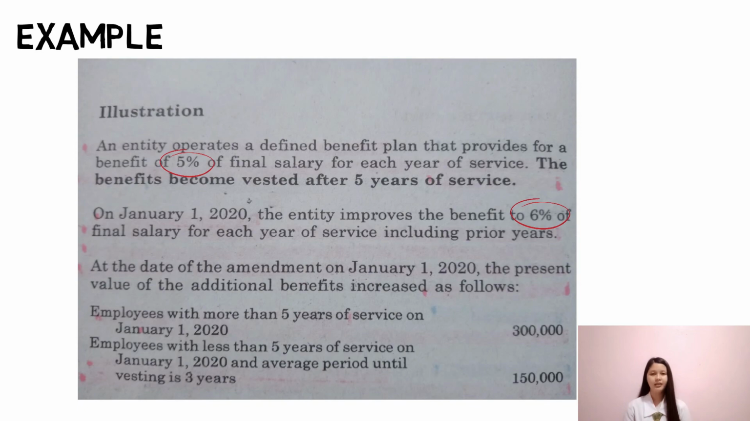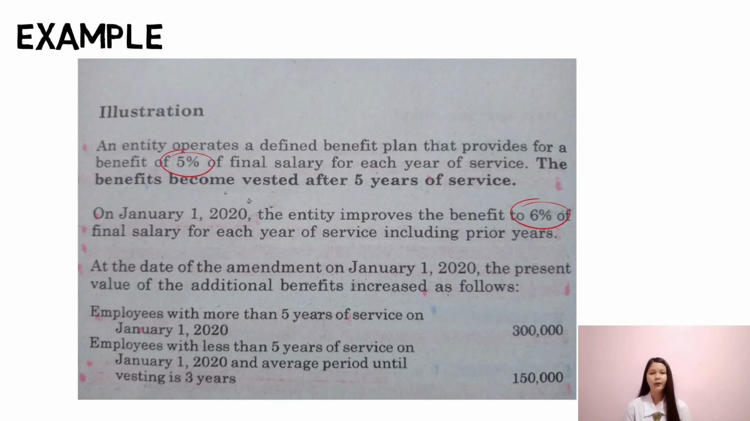At the date of the amendment on January 1, 2020, the present value of the additional benefits increased as follows. Employees with more than 5 years of service on January 1, 2020: 300,000 pesos. Employees with less than 5 years of service on January 1, 2020, with an average period until vesting of 3 years: 150,000 pesos. Before I proceed pala, as per Sir Win Balyada's lecture, yung amounts na 300,000 and 150,000, actually daw yung actuary ang nagko-compute niyan since it involves complex mathematics to come up with the amounts.